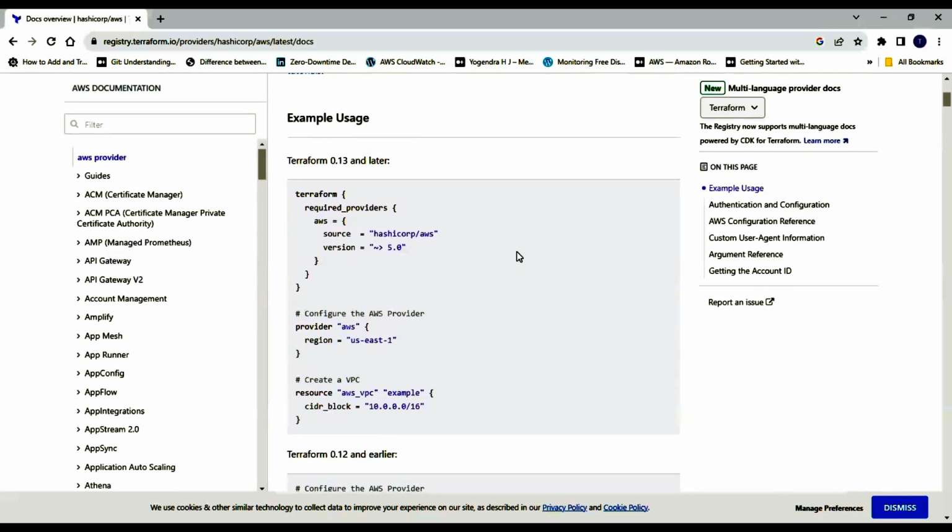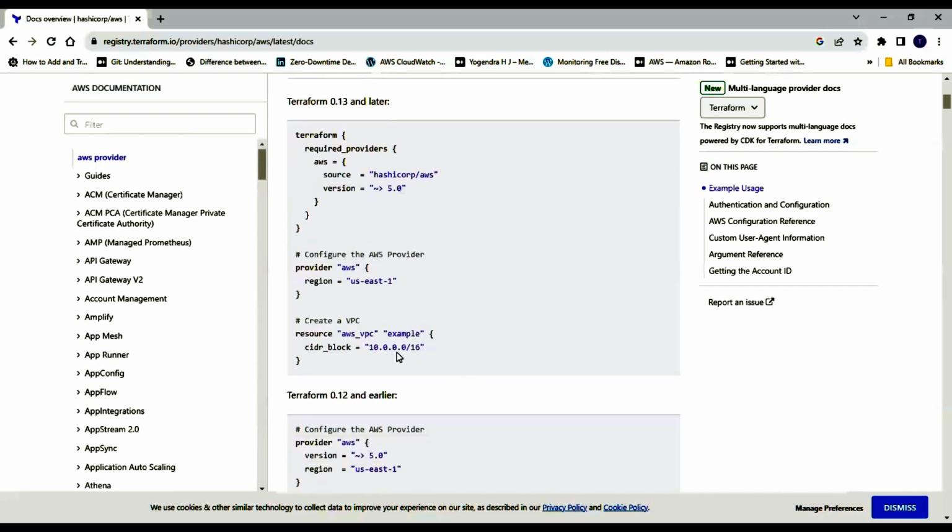call the provider AWS. And if you are using Terraform version 0.13 or later, this is how you need to write the code. If you see, we are configuring here something called AWS, and the region for that is us-east-1. What are we creating here?